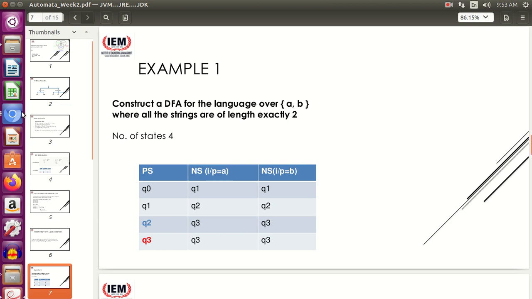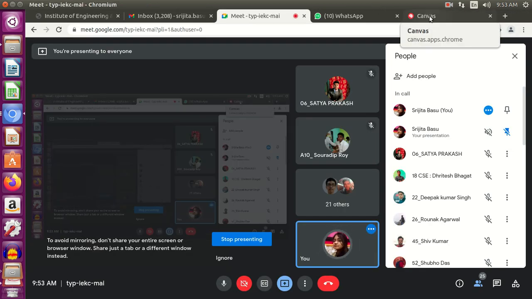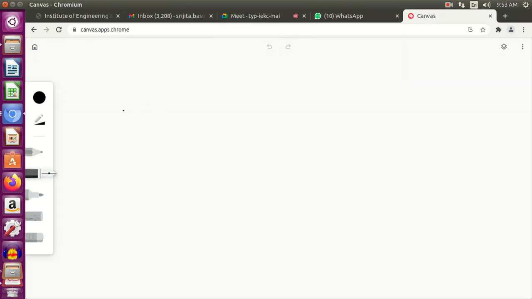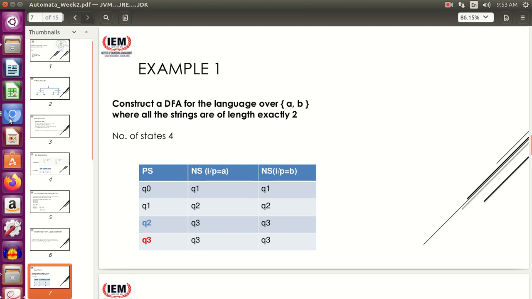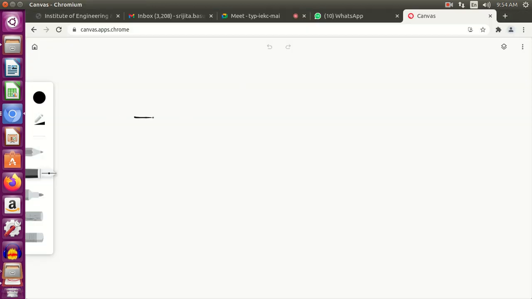So I'll go to the canvas before coming to this transition table. Let me go to the canvas. See, my DFA should be such that the length is exactly 2, right? So I have to ensure that the length is exactly 2 over a comma b.